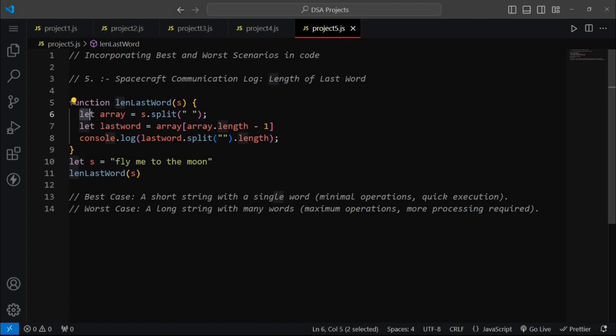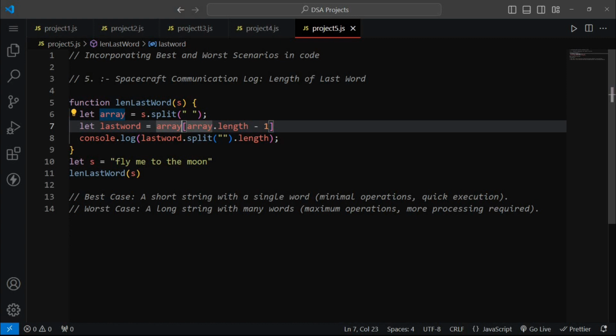Now we are creating an array. Inside the array we will split our whole string into words. After that we will get our last word. What is the last word? The last word is moon. So how can we get it? We will use the index method.